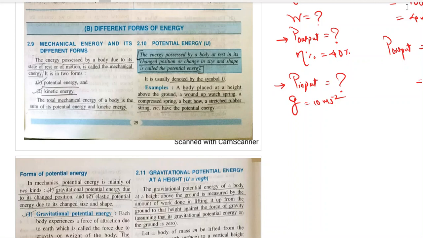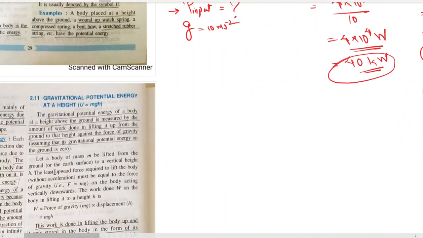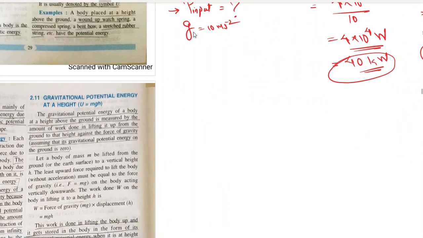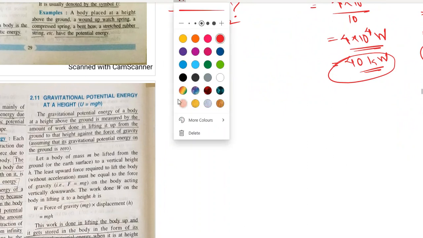So what is potential energy? The energy possessed by a body at rest in its changed position or change in size and shape is called potential energy. Let me redefine it in more understandable terms. I'm redefining potential energy for you.